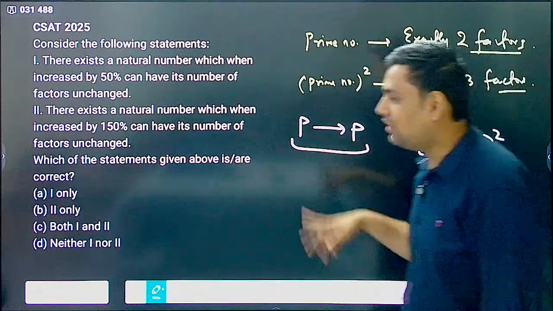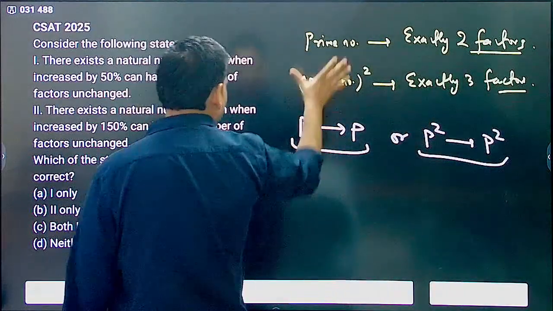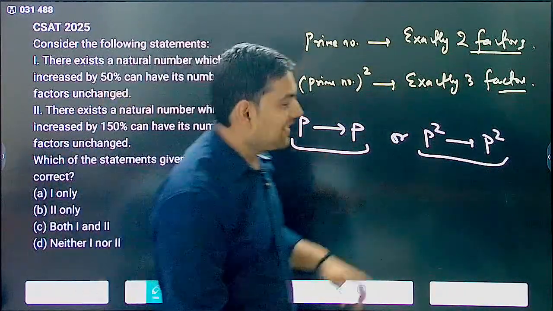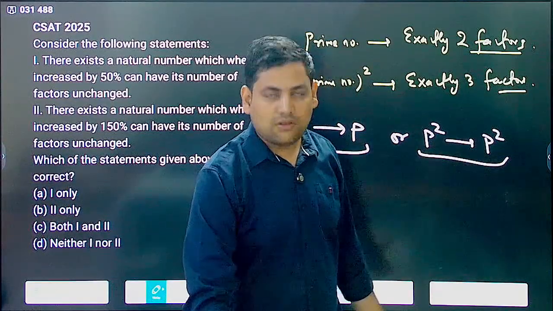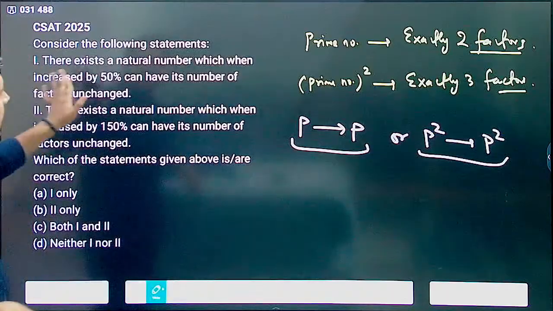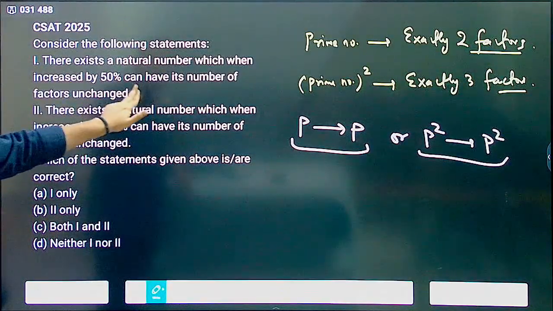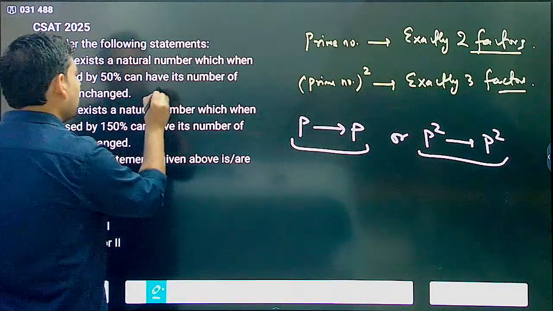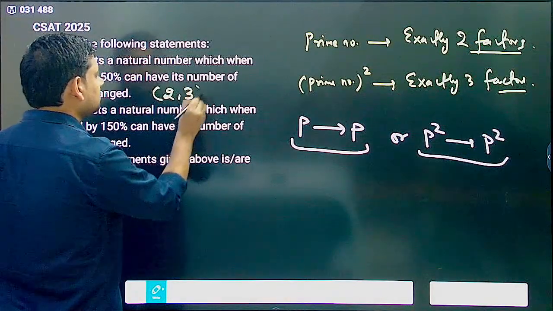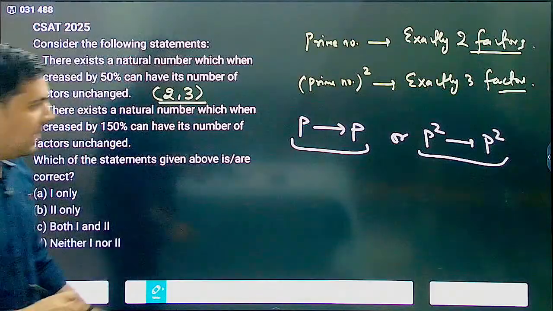Why am I telling you both? Because this time they have used prime to prime, the other time, in some next year, they may use p square to p square also. Now see, first, there exists a natural number which when increased by 50% has its number of factors unchanged. Yes, an example of this is 2 and 3. See how?